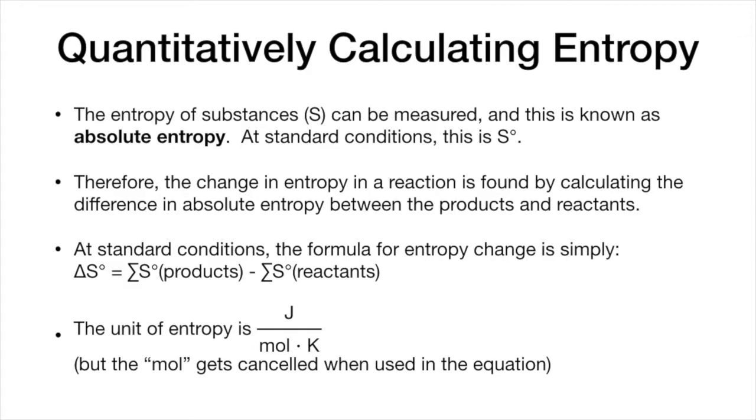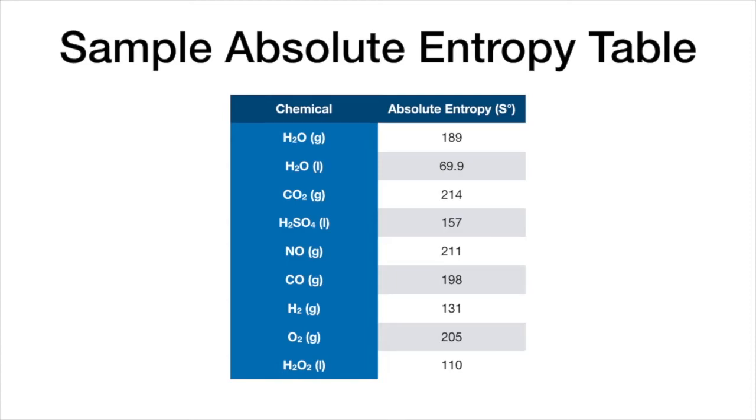So let me give you some sample absolute entropies. You can see on the left is the chemical and on the right is the absolute entropy. Notice that the gases tend to be high 100s or higher. The liquids tend to be a little lower than that. I don't think I have a solid in there, but the solids are still lower in entropy. Anyway, that can give you a taste for what entropies are. And remember, these are joules, not kilojoules.